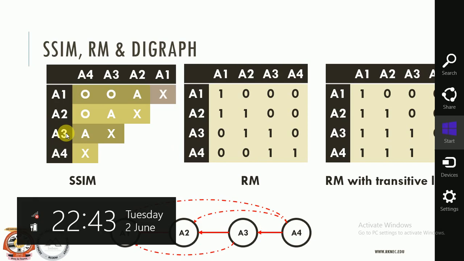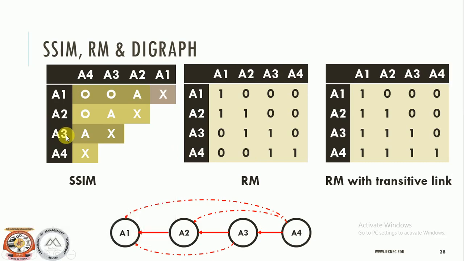Now A3 and A4 share the variable A, which means that A4 is in relationship with A3, but A3 is not in relationship with A4.